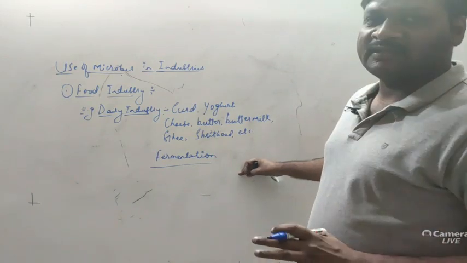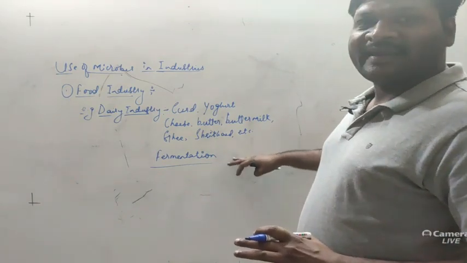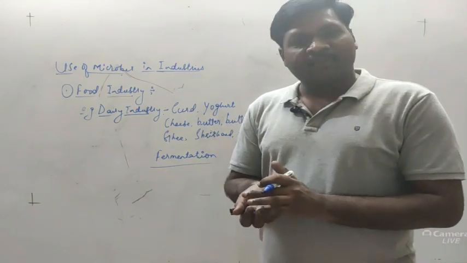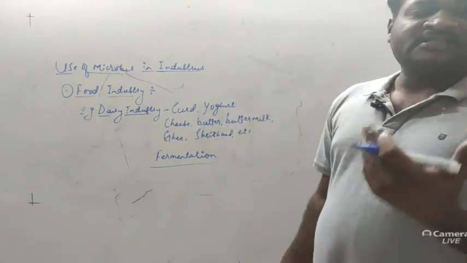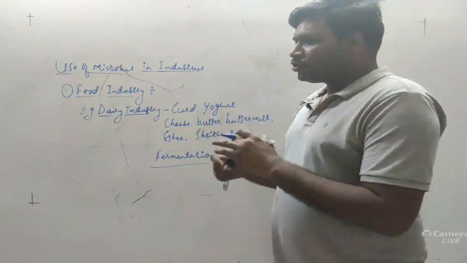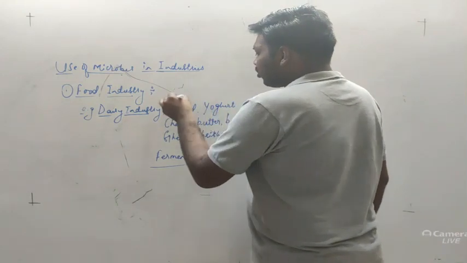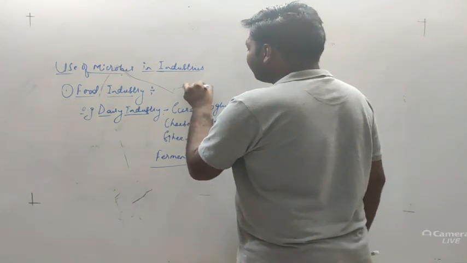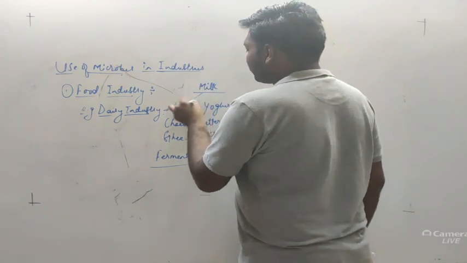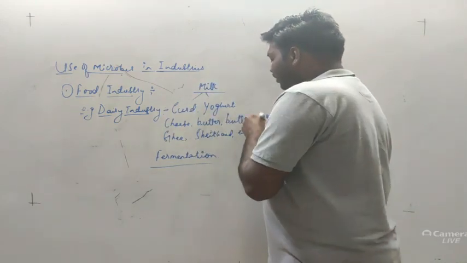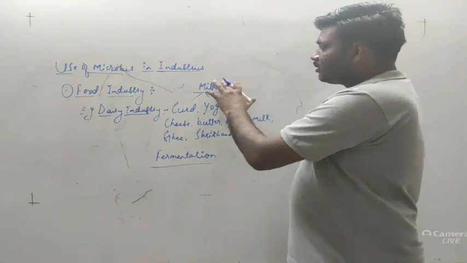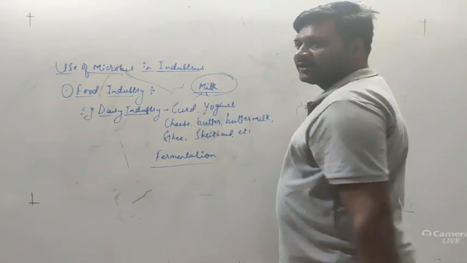This fermentation is regulated in a device called a fermenter, with the help of microorganisms. All these products are produced from milk. Milk is the primary source for the production of curd, yogurt, cheese, butter, buttermilk, ghee, Shrikhand, etc. So all these products are produced from a single substrate.